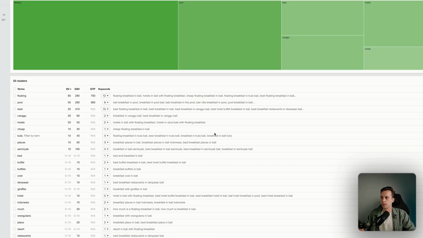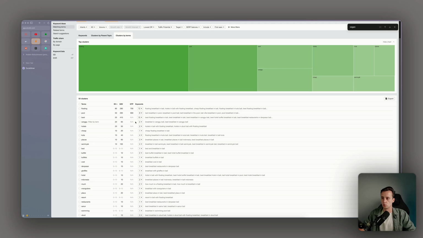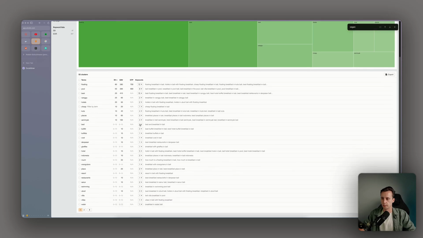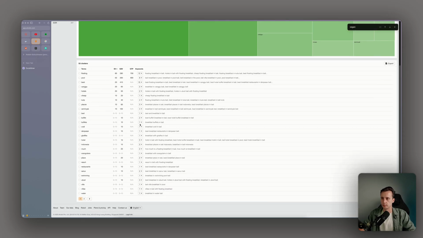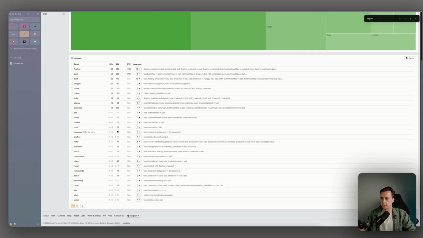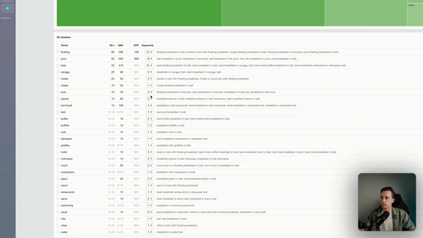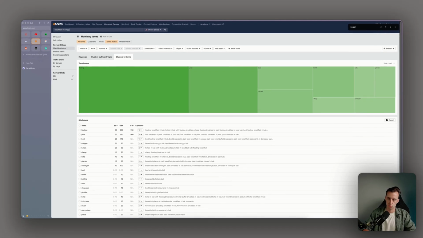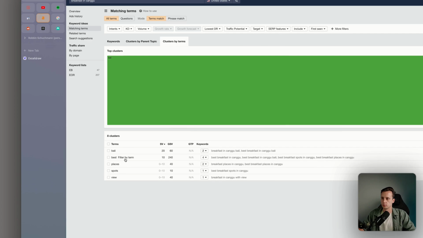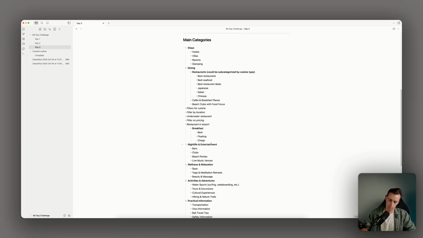Actually, me and my housemate, we were looking for breakfast deals in Canggu. This could be a good category because I couldn't find it. Bed and breakfast, buffet breakfast, breakfast cost in Bali. This could be an informational article like what do you pay on average for breakfast in Bali. Let's check for Canggu. Canggu is one of the hotspots at the moment, so best places, best spots. But yeah, so basically for breakfast also pricing, so cheap we can remove later.